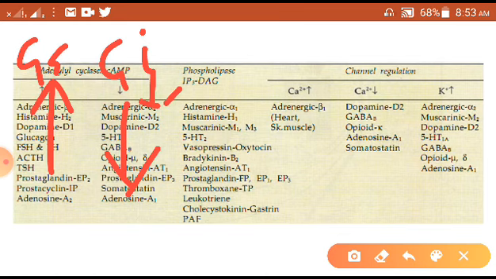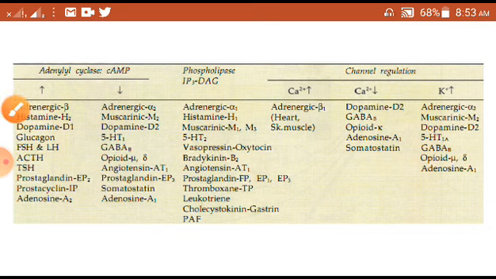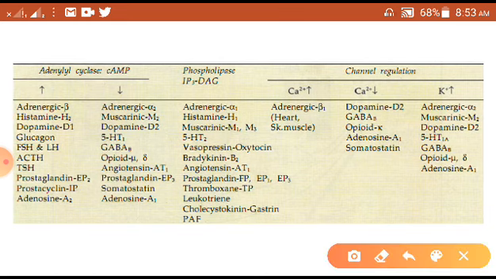If you see the next one, the phospholipase IP3-DAG pathway, it is shown that these drugs act through the IP3-DAG pathway. The third one is channel regulation. Here you can see the adrenergic beta 1 receptor is acting through the calcium channel, activating it. Dopamine, GABA, and opioid are suppressing and decreasing the calcium channel.